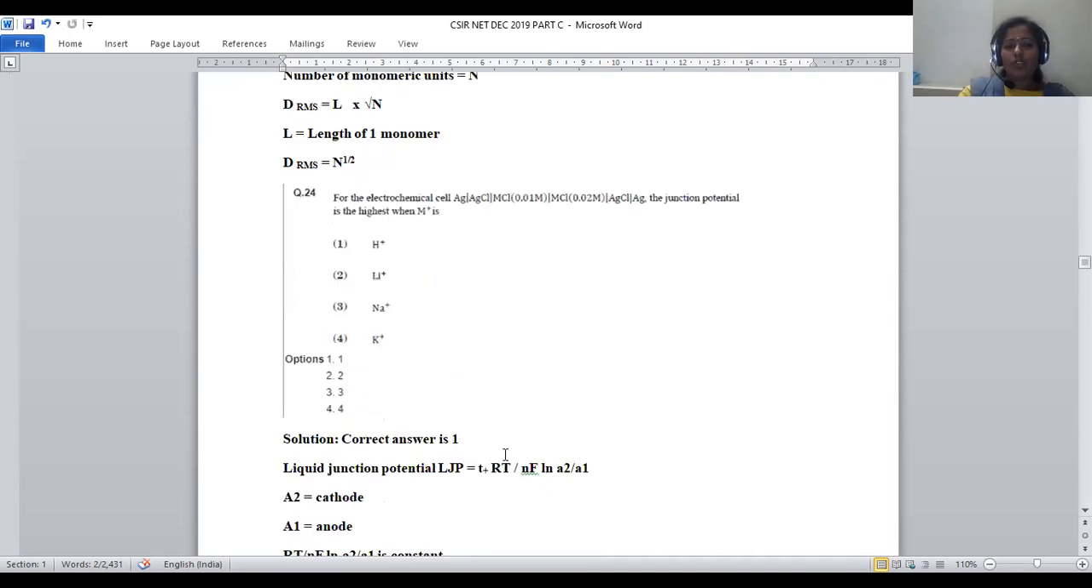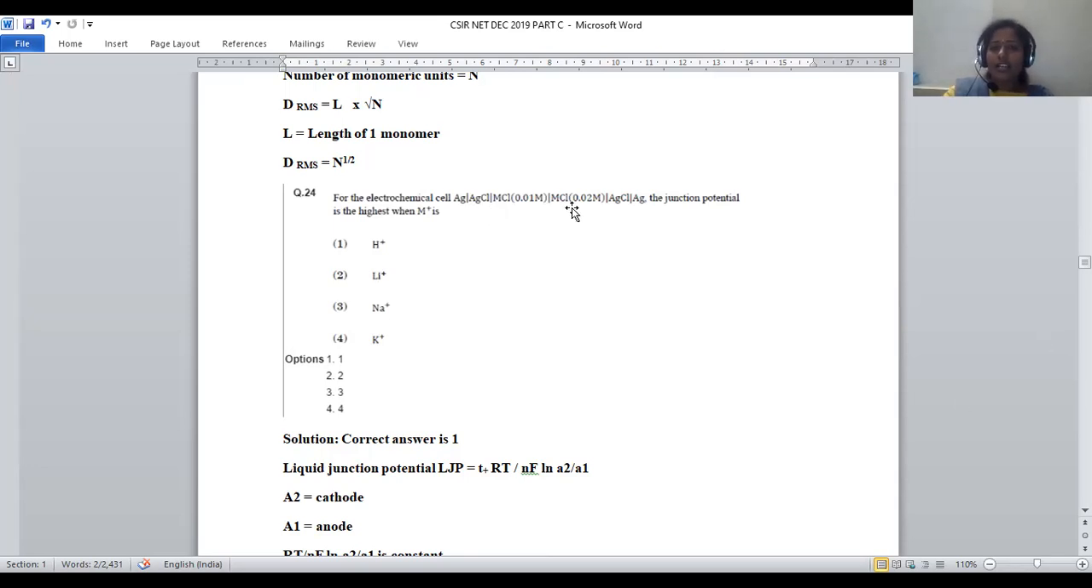Now, let us move on to question number 24, where the electrochemical cell is Ag, AgCl, MCl separated by MCl 0.02 molar, AgCl, Ag. This is a cell notation given for a concentration cell. Why are we saying concentration cell? In two compartments, we are taking silver as an electrode and silver chloride as an electrolytic solution, but a change in the concentration will be observed, right? So if the composition is the same but there is a change in the concentration, those are called concentration cells.